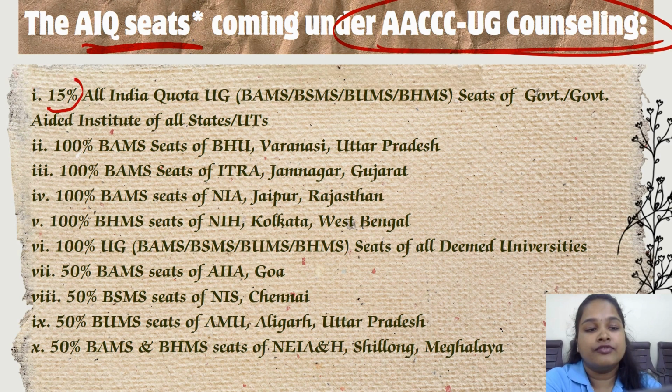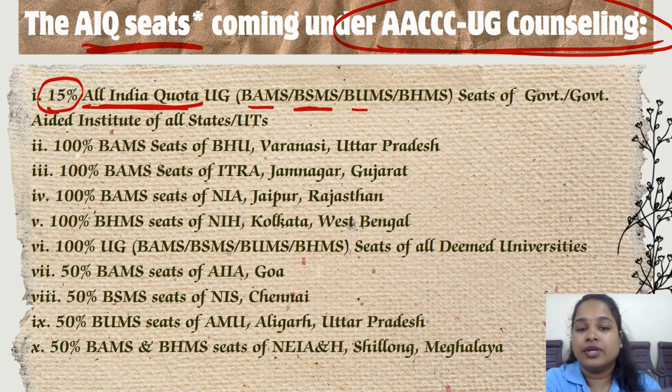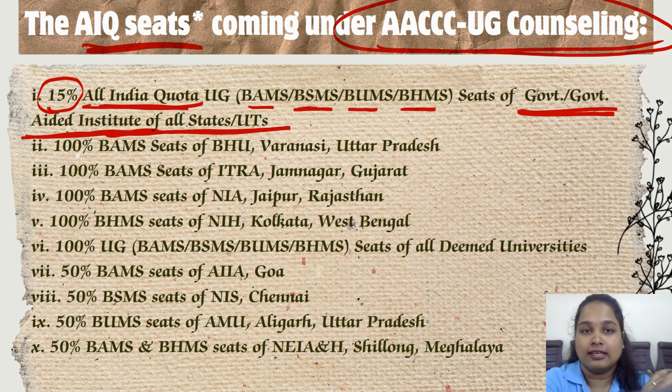First one is 15% of the AIQ quota of BAMS, BSMS, BUMS, BHMS seats of government and government aided institutes of all the states and union territories. That is 15% of AIQ seats of the government and government aided colleges in all the states, irrespective of the state and union territories. AACCC will be conducting counseling.